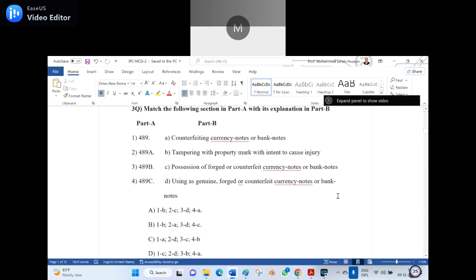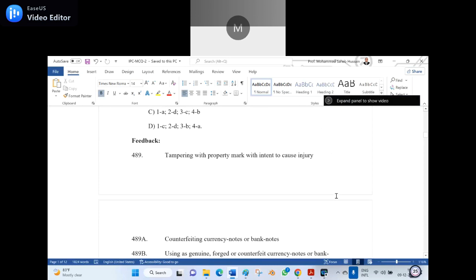A, 1B, 2C, 3D, 4A. B, 1B, 2A, 3D, 4C. C, 1A, 2D, 3C, 4B. D, 1C, 2D, 3B, 4A. Which one is the right option? Option B, sir. 1B, 2A, 3D, 4C. You are right. The answer is B, 1B, 2A, 3D, 4C.